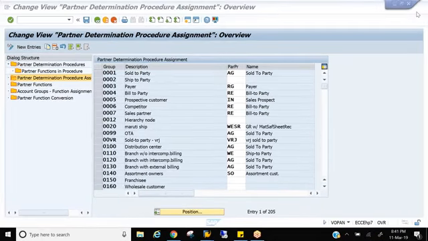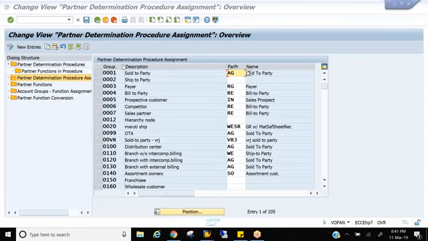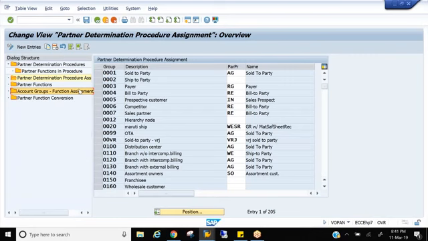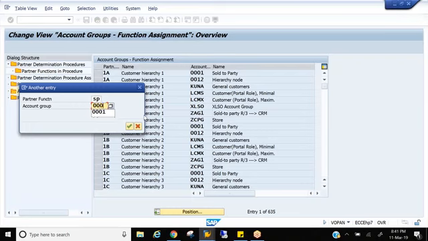Once the fourth step is done, the fifth step is account group function assignments. Here we are trying to assign partner functions to account group. So for sold to party, the account group is 0001.